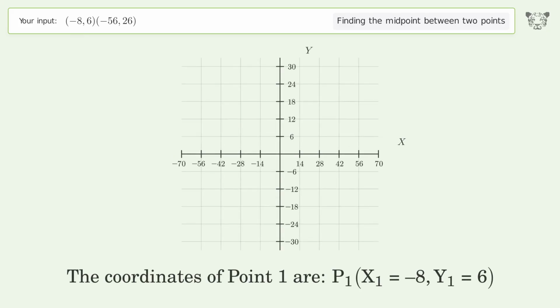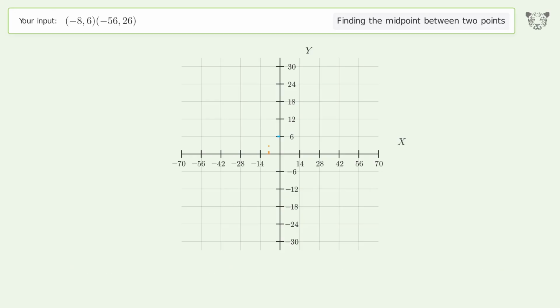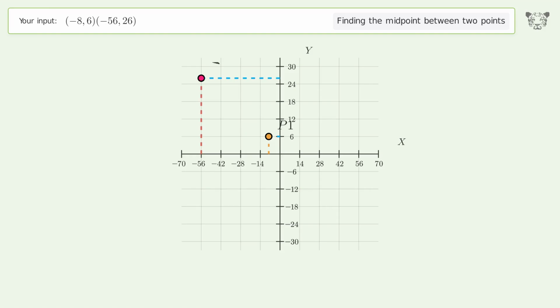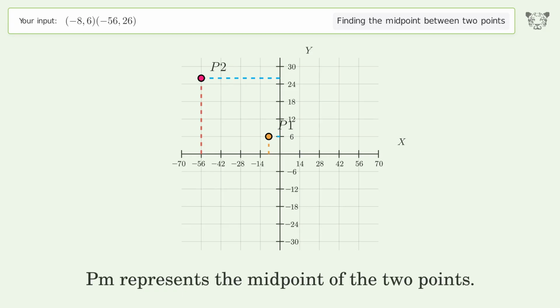The coordinates of point 1 are x1 equals -8, y1 equals 6. The coordinates of point 2 are x2 equals -56, y2 equals 26. PM represents the midpoint of the 2 points.